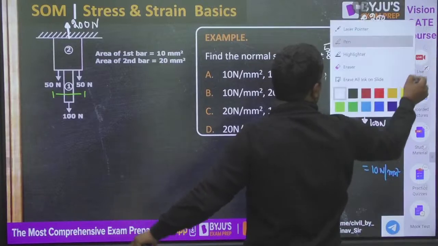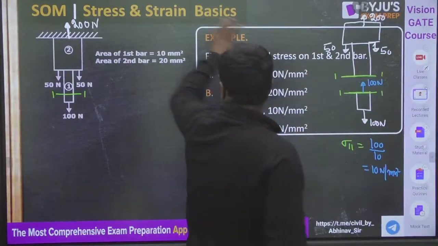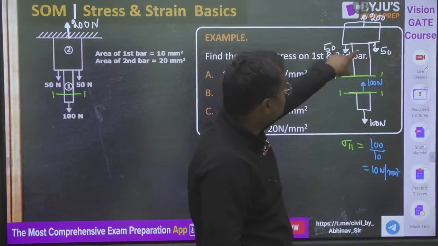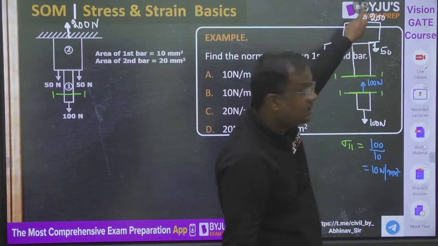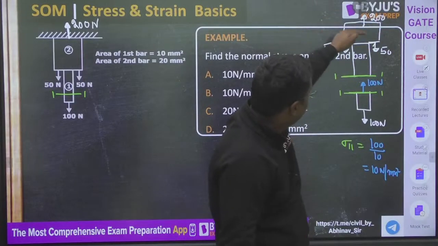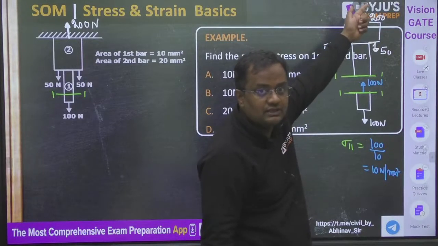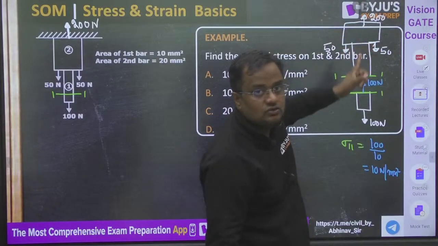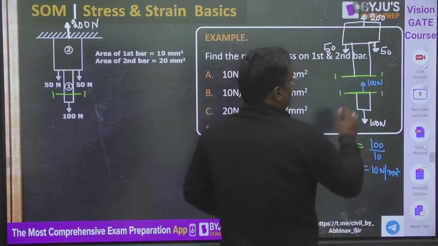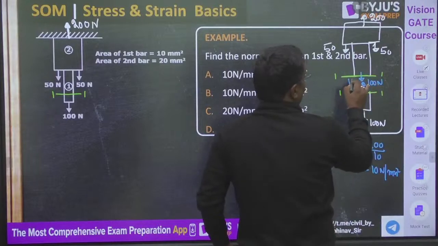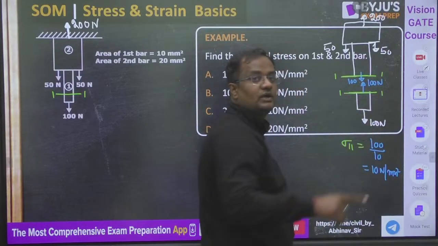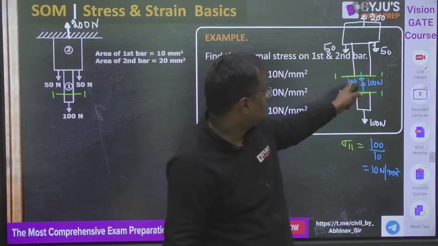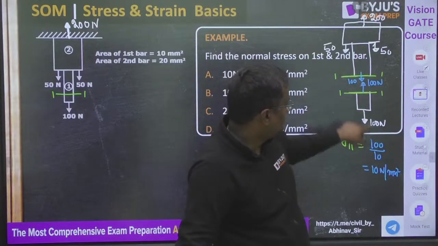Now see, whole body is in equilibrium, so small part is also in equilibrium. 50 downward, 50 downward and 200 upward, so net 100 upward: 200 minus 50 minus 50. So for balancing, 100 downward. Always guys, internal force is equal in magnitude and opposite in direction. So both 100, one upward, one downward, again 100 by area.